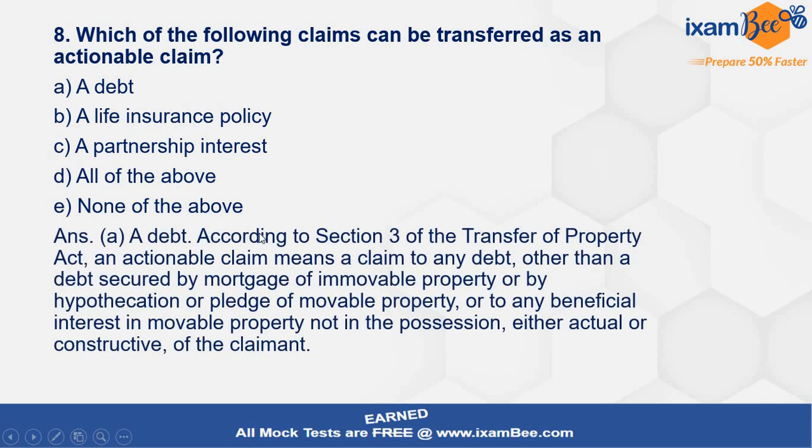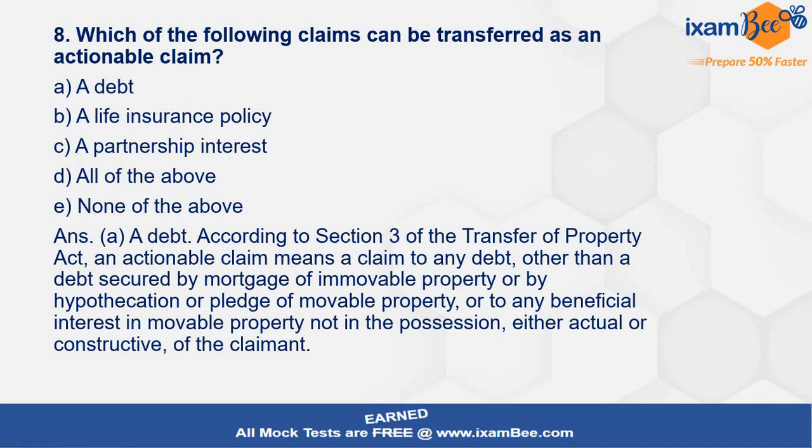So the correct answer over here will be A, debt. If, suppose, the option had been unsecured debt, then we would have to choose the most appropriate answer, and unsecured debt would have been the best possible answer over here. Section 3 of the TP Act defines actionable claim, and that is a claim to any debt. So that you can actually transfer, that is known as actionable claim. And the debt will be the peculiar thing.